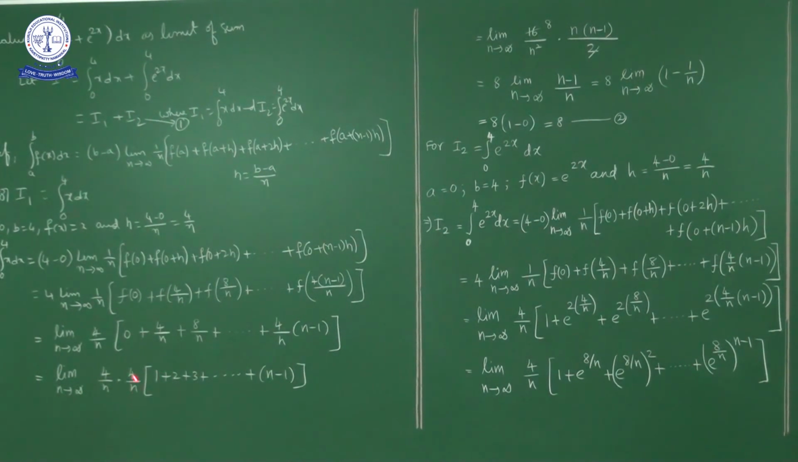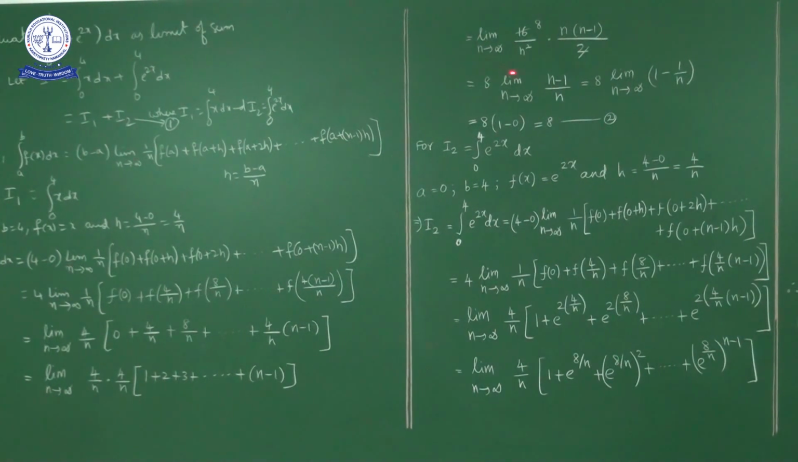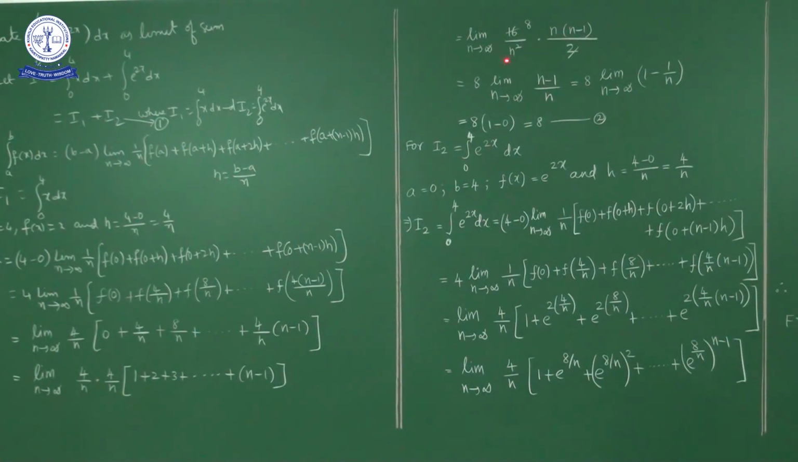Okay, so this gives 16/n². So the limit as n approaches infinity of 16/n² times n(n−1)/2. Here the 2 gets cancelled and one n gets cancelled, so 8 I will write outside: 8 times the limit as n approaches infinity of (n−1)/n. So (n−1)/n, what can we write? n/n is 1, no? So 1 − 1/n. So 8 times the limit as n approaches infinity of (1 − 1/n). As n approaches infinity, 1/n approaches 0. So 8 times (1 − 0), that is 8 times 1, nothing but 8.